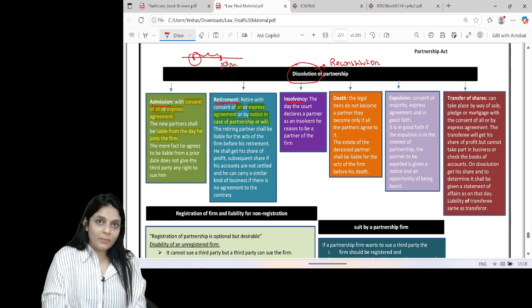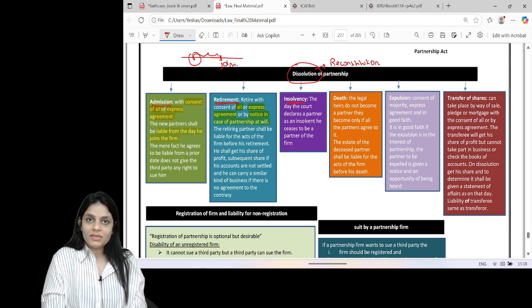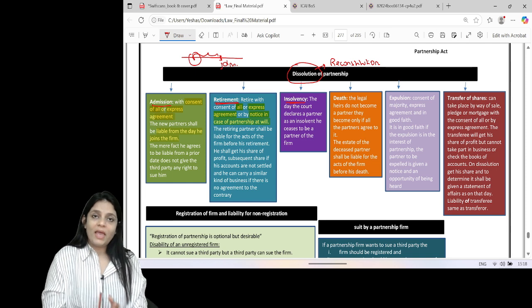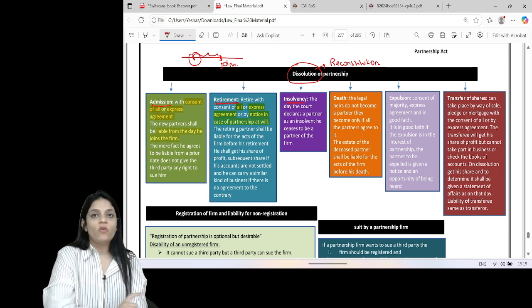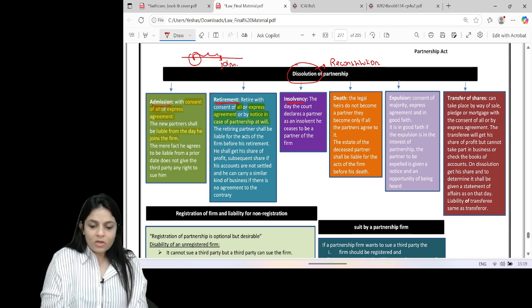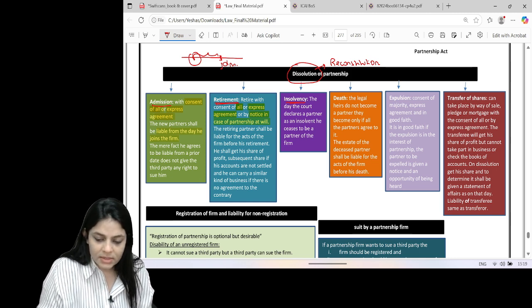His assets will not be used to pay the firm's liabilities. Even if the firm is not dissolved, he is no longer a partner of the firm and his liability comes to an end. But he will not get any share of profits from the firm because we will use his share of assets to pay off his liabilities. Correct? So basically, he'll have no rights or liabilities.